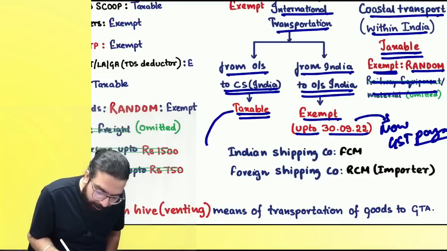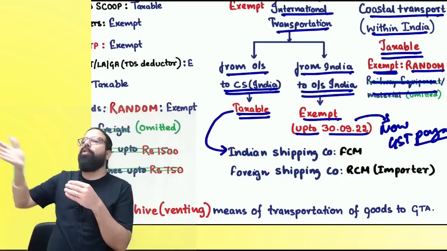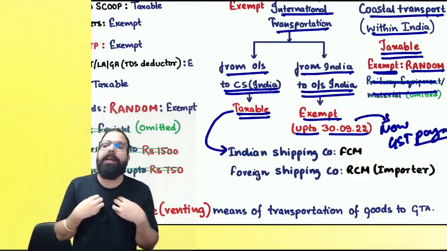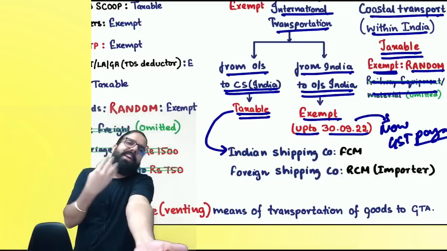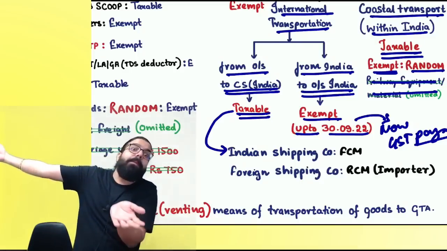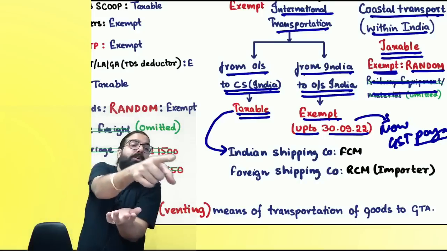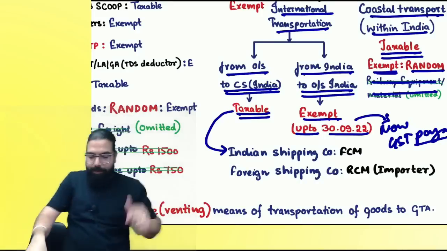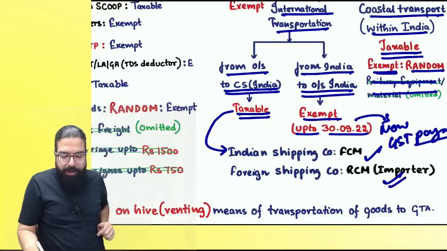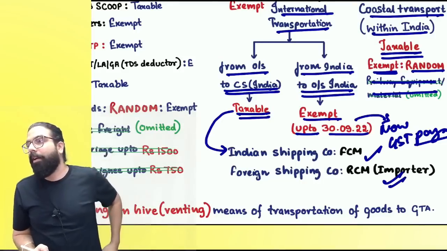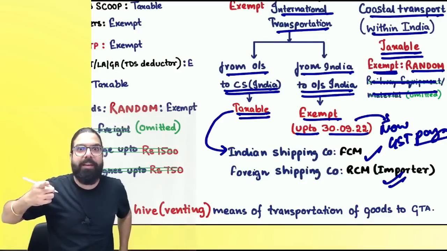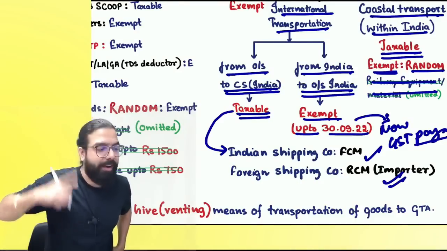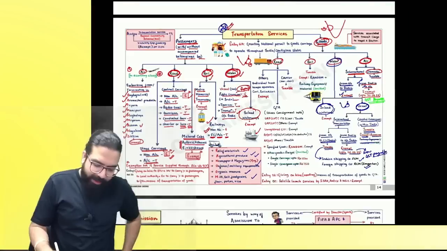Sir, it is taxable from outside India if goods are brought into India. If an Indian shipping company brought it, then they will charge you GST under forward charge. You are in India, he is also in India. But if a foreign shipping company brought it, then you being the importer will pay GST under RCM. Can I go ahead, everyone? I hope you remember section 5(3) in your RCM chapter. Foreign shipping company, transportation of goods by vessel, you have to pay GST under RCM. Can I go ahead, everyone? Yes, sir. Point is clear.